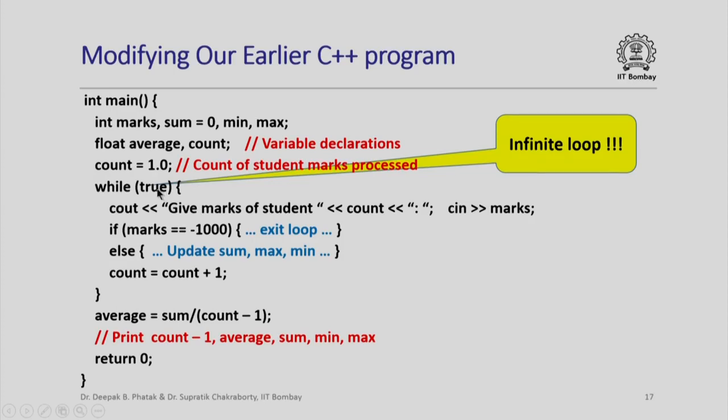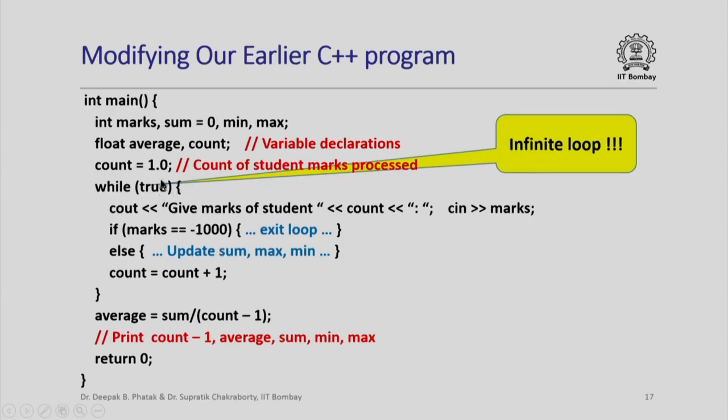So I can put while true, but then notice that what this means is that this condition will never evaluate to false. So the loop condition will always be true, which means this looks like an infinite loop. This is an interesting case where we might want to have an infinite loop, and then we will see how we will actually come out of this loop.